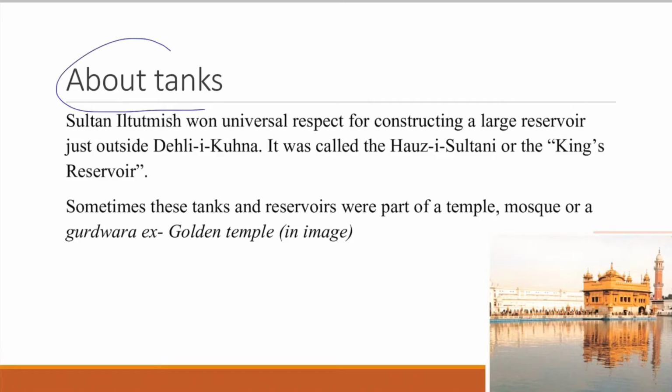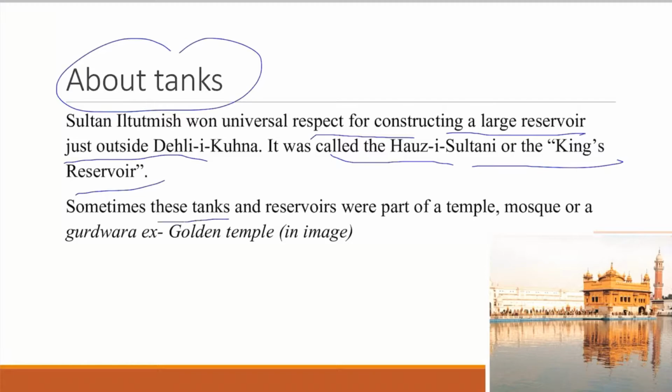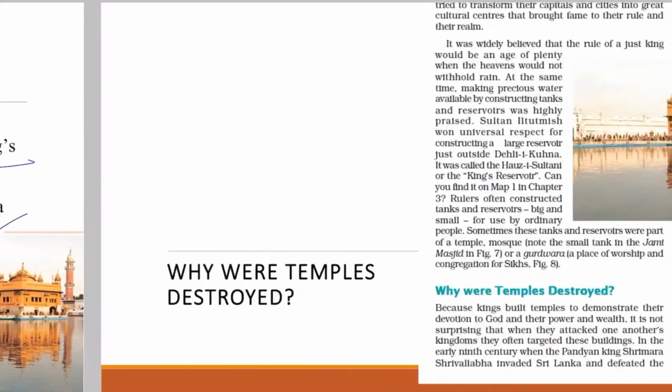Now friends, about tanks. Sultan Iltutmish won universal respect for constructing a large reservoir just outside Delhi-i-Kuhna. It was called Hauz-i-Sultani, or the King's Reservoir. Sometimes these tanks and reservoirs were part of a temple. For example, the Golden Temple in Amritsar, Punjab. You can see it in the figure.